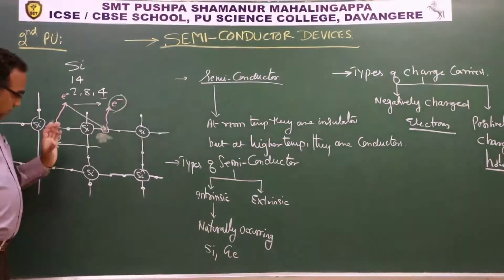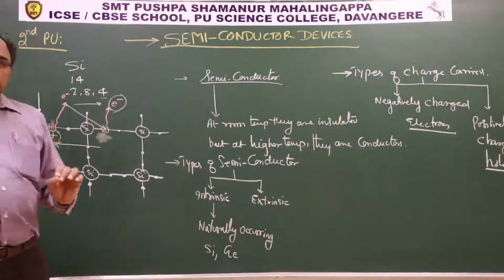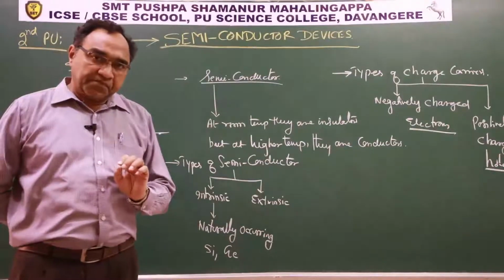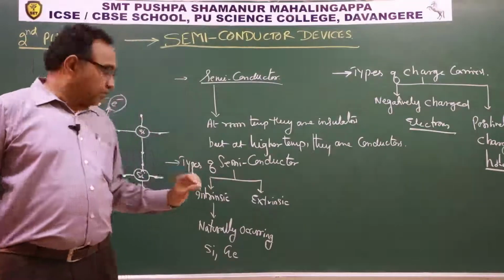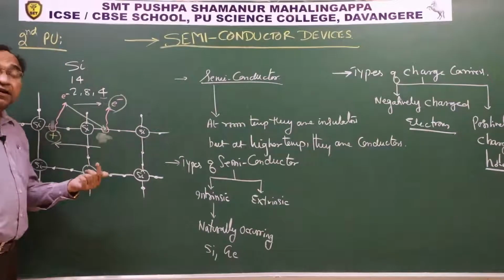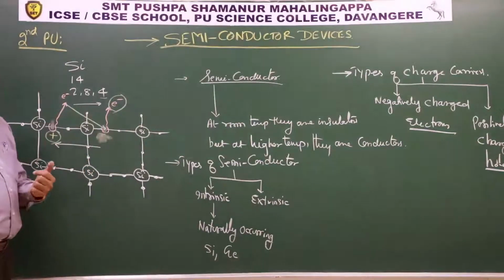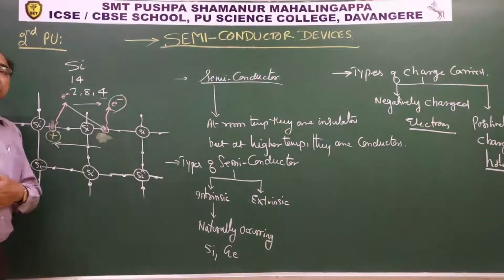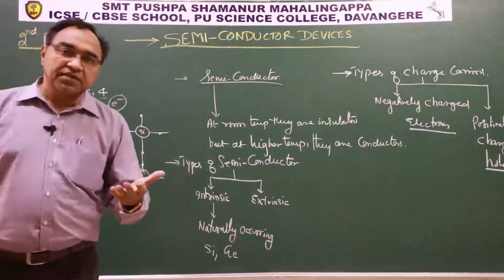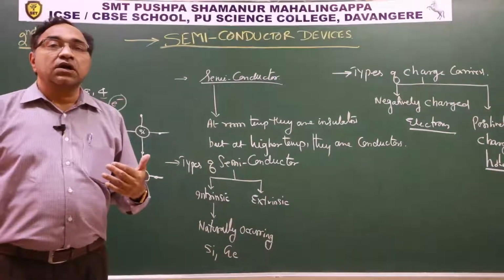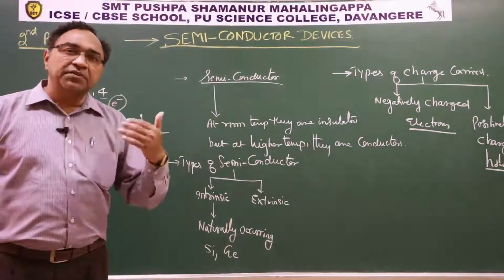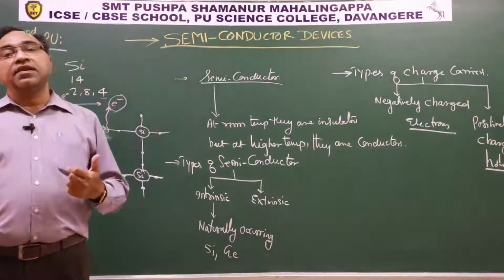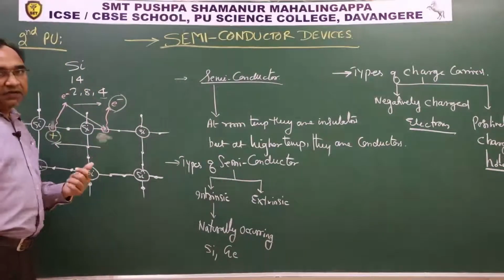Now, in order to increase the conductivity of a semiconductor, how to increase the conductivity? Increase the number of charge carriers. If we increase the number of charge carriers, then the amount of charge in motion, coulombs, will increase and the strength of current will increase.